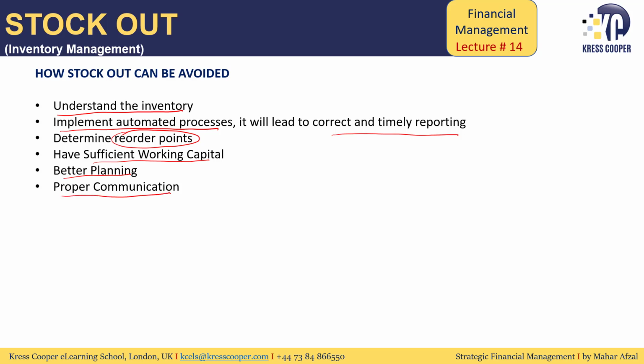We need to have proper communication with the supplier, proper communication with the people, proper communication with the team as well. If we are implementing all these steps, then definitely there will be minimal chances that the company will be out of stock. If the company is not out of stock, definitely the company will not be losing any contribution. The company will not be destroying its reputation. Customers will be happy, and the company will keep serving the customers in the proper way.